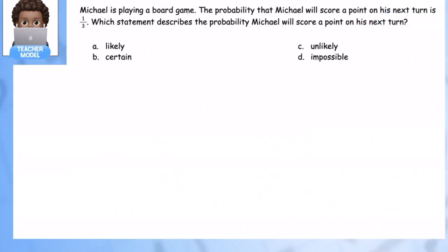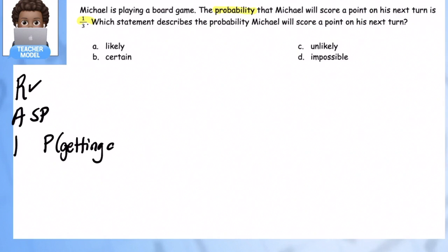Michael is playing a board game. The probability that Michael will score a point on his next turn is 1/3. So there's his probability, 1/3. Which statement describes the probability Michael will score a point on his next turn? Okay, so if I'm doing my RACE strategy, we've already read it. This is absolutely an SP problem. So our key information: we know that the probability of getting a point is equal to 1/3. What we want to know is what term would represent that.